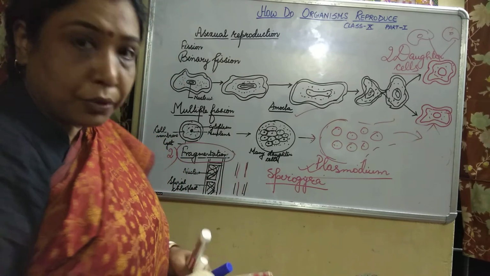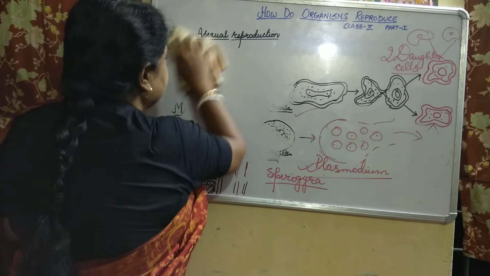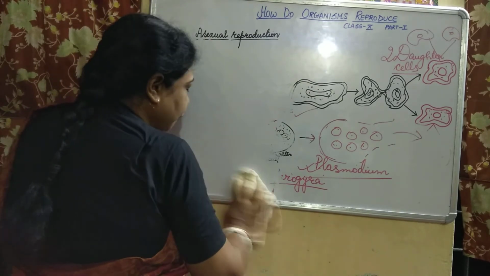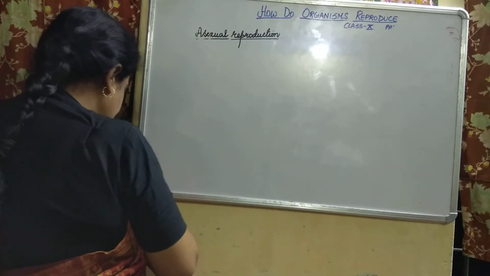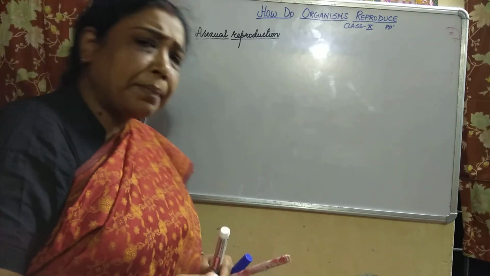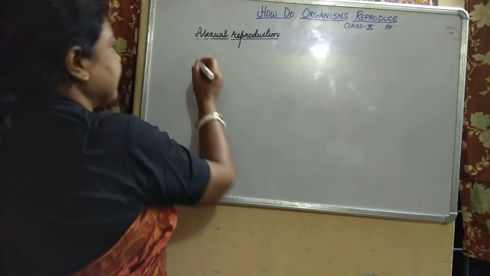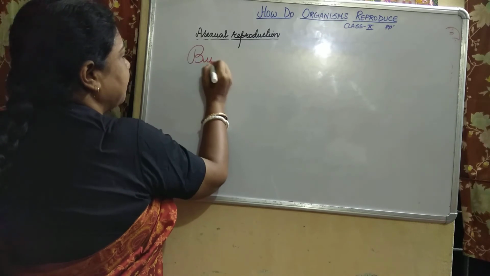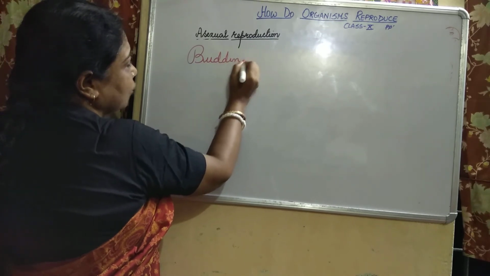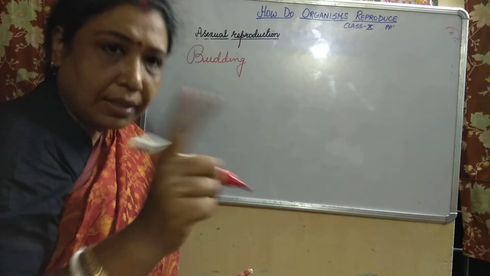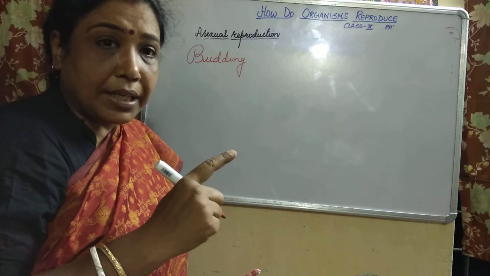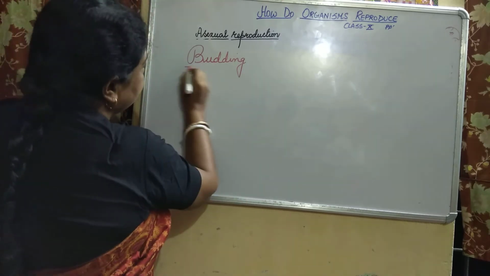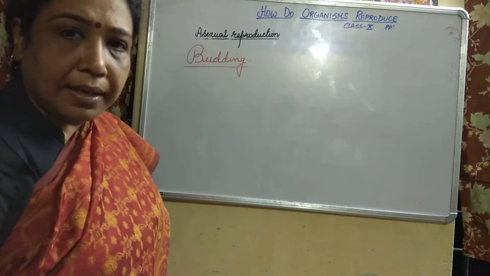So let us come to the next one. Next we are going to study budding. Okay, it's an easy one again. So first you have studied fission. In fission you studied binary fission and multiple fission. Second you studied fragmentation. The third one you are going to study is budding.